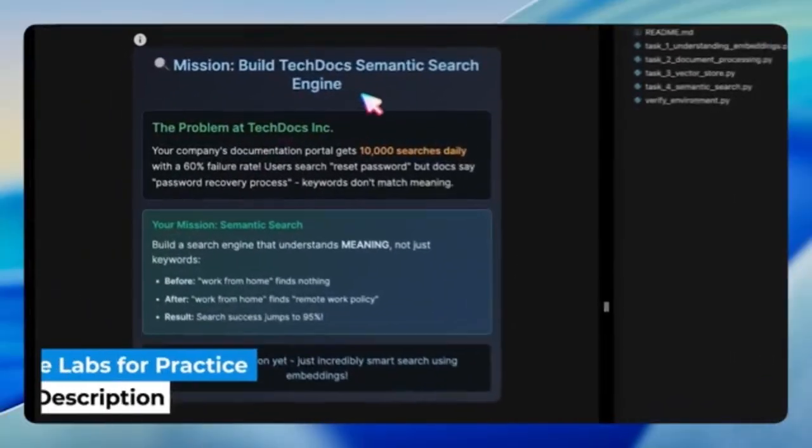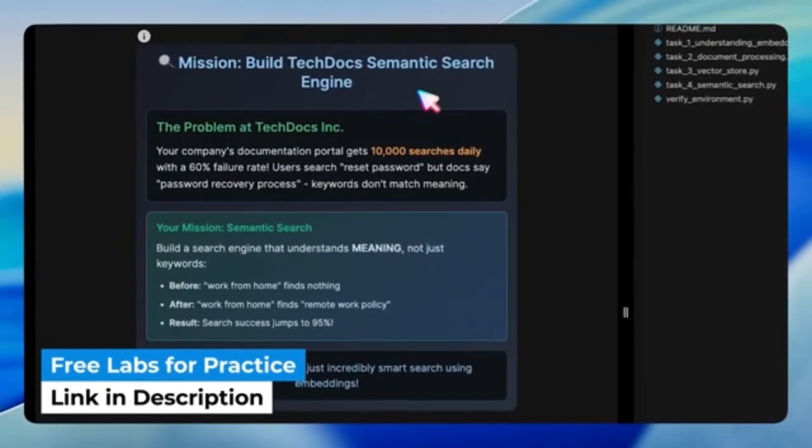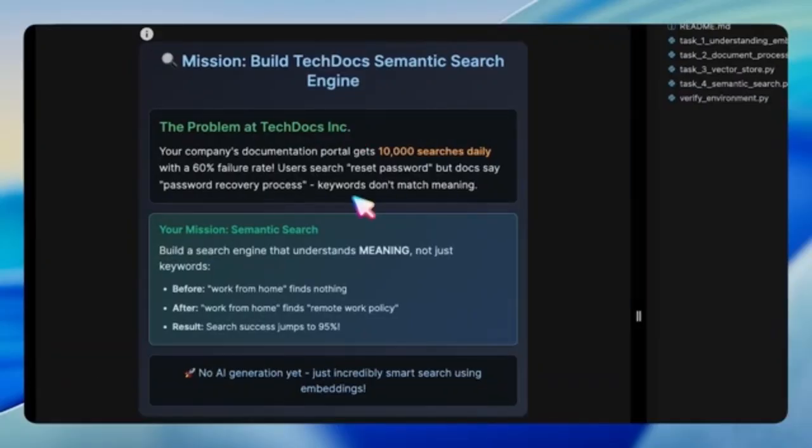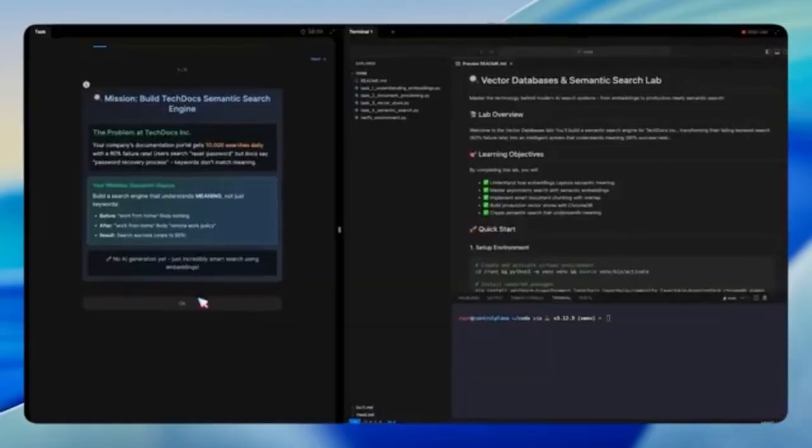In this app, we're going to build a semantic search engine step by step. The story begins with TechDocs Inc., where users search through documentation 10,000 times a day, but more than half of those searches fail. Why? Because traditional keyword search can't connect reset password with password recovery process. Our mission is to fix that by building a search system that understands meaning, not just words.